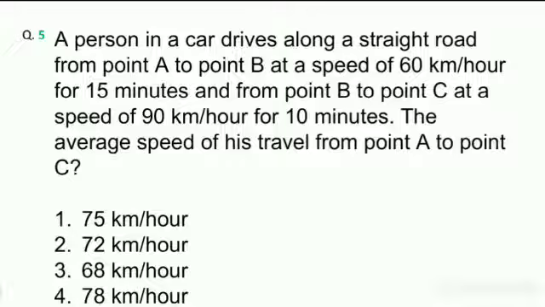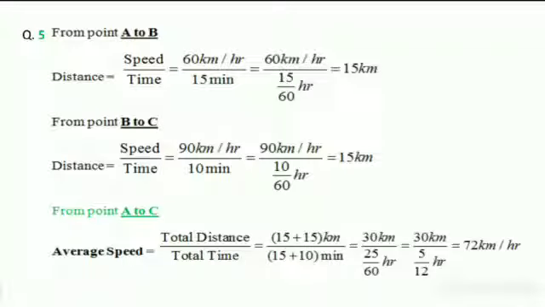The average speed of his travel from point A to point C. This is the question. So first we have to find out point A to B, and then point B to C, then finally point A to C. So from point A to B, the distance equals speed times time, 60 by 15. Here 60 is in kilometers, 15 is minutes, so you have to convert into hours. 15 by 60, so the answer is distance 15 kilometers.